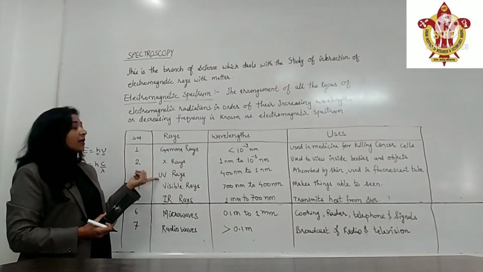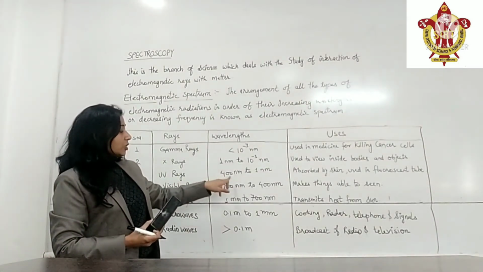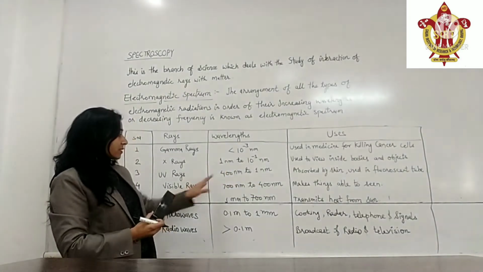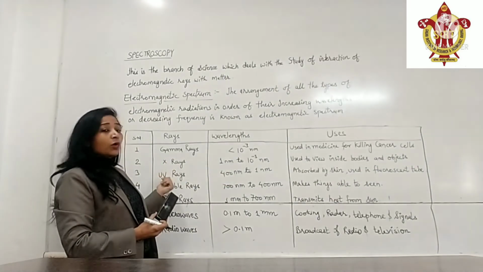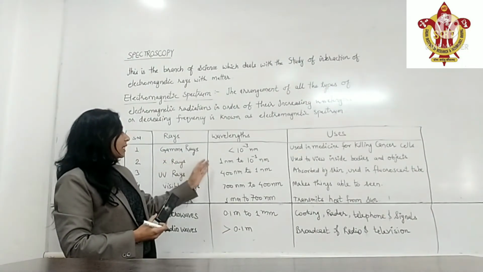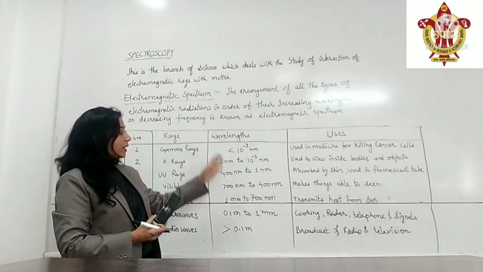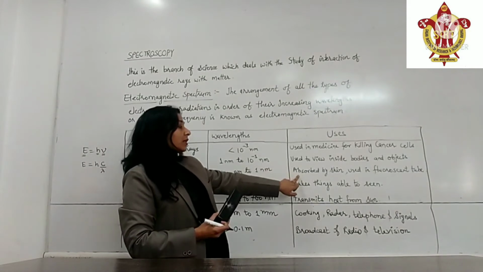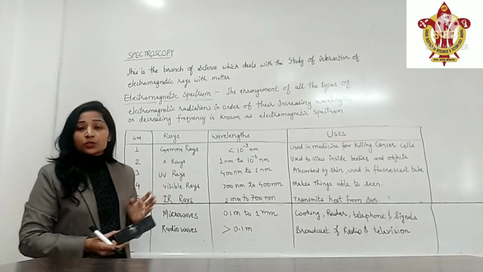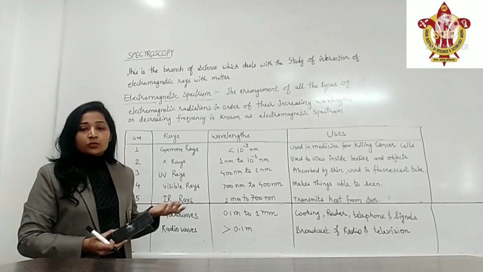Third is ultraviolet radiations or ultraviolet rays. Ultraviolet rays wavelength is 400 nanometers to 1 nanometer. That is higher than the X-rays and its energy is a little bit lower than the X-rays. We are watching this comparison by this table. Ultraviolet rays are absorbed by the skin. They are also used in fluorescent tubes. It is also used in determination of the compounds. In the next classes, we will study about the ultraviolet spectroscopy.